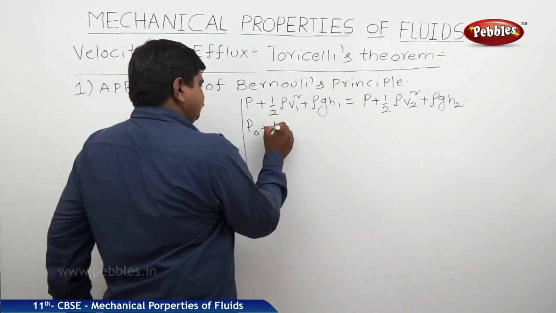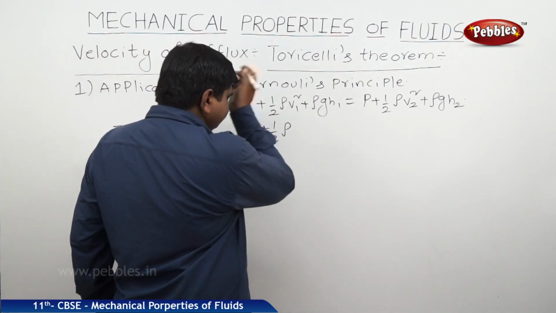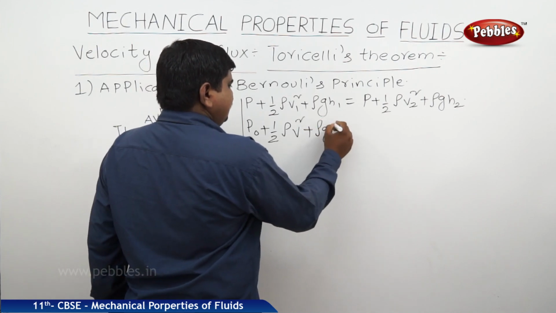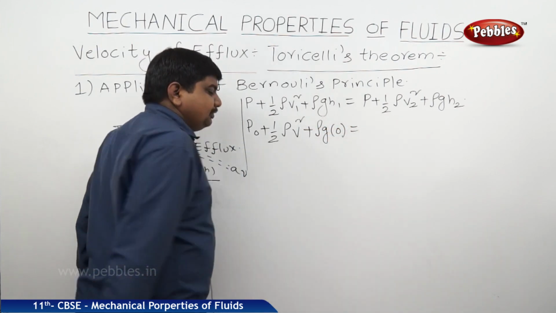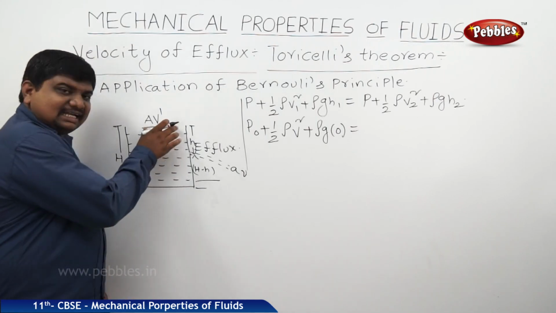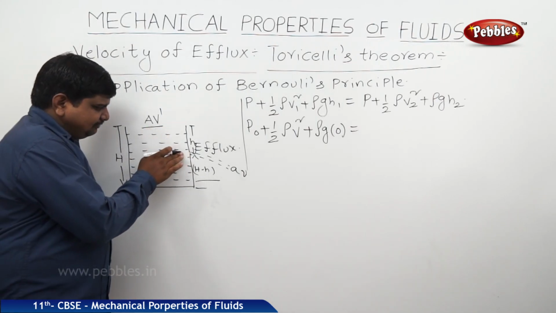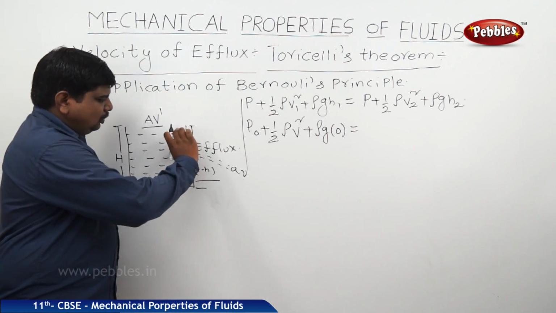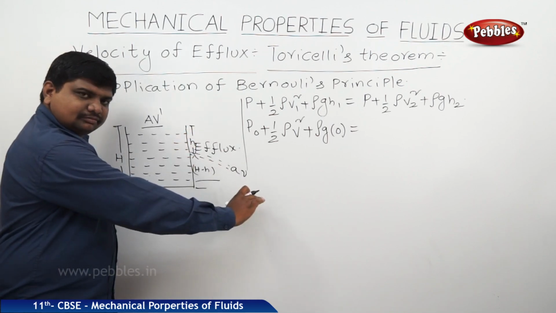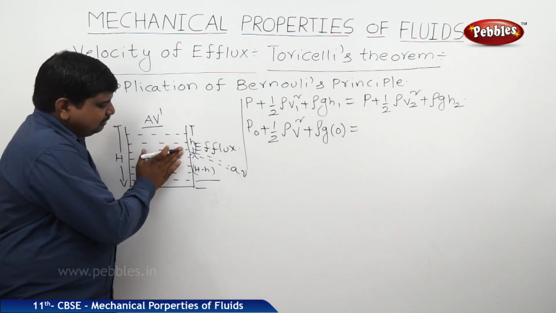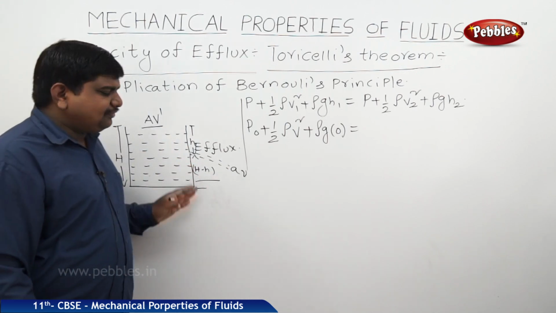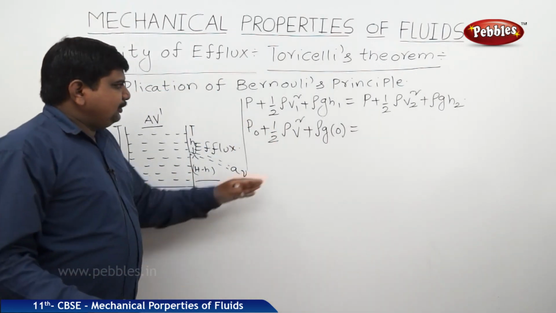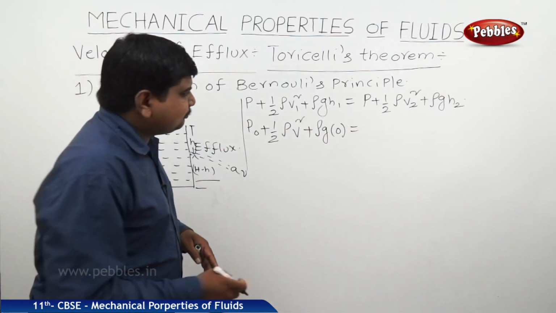So, P naught plus half rho v square plus rho g into 0, because the water which has leaked forms a free surface. On the free surface, there is no liquid above that. That's why we can substitute h is equal to 0.